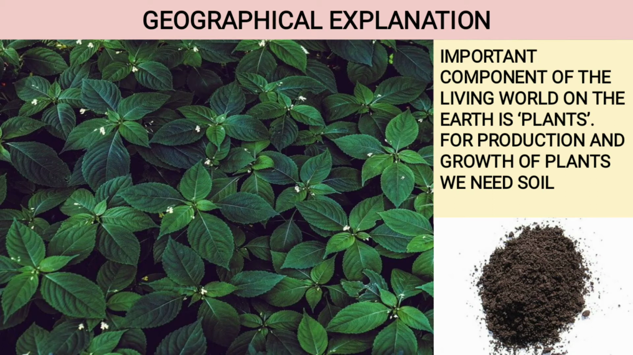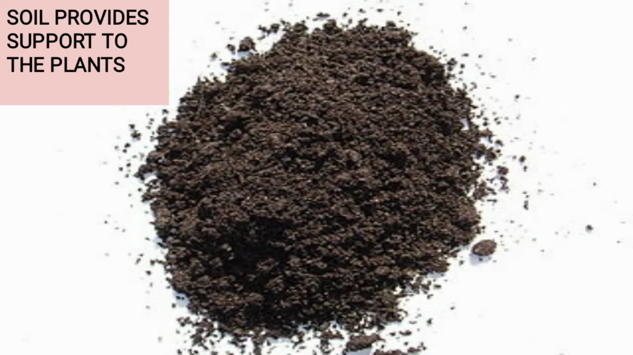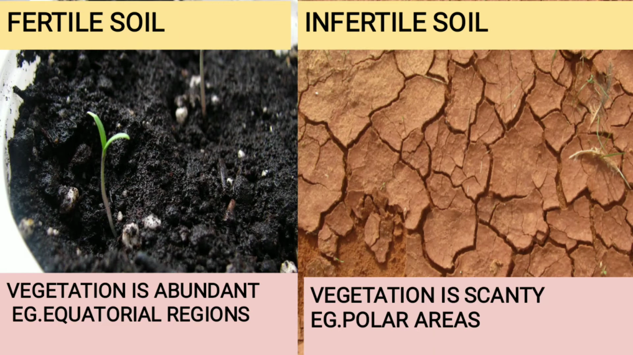That means in this living world, plants are very important, and for plants to grow, we need soil. Why do we need soil? Because it provides support to the plant. There are 2 types of soil, fertile soil and infertile soil. In fertile soil, vegetation is abundant. Abundant means in plenty. Example, equatorial regions. You must have heard of the equatorial evergreen forest. In that forest, the soil is very much fertile, so you can see different trees growing there.